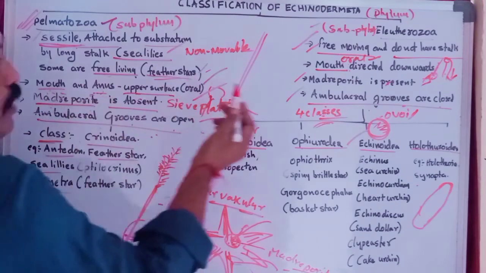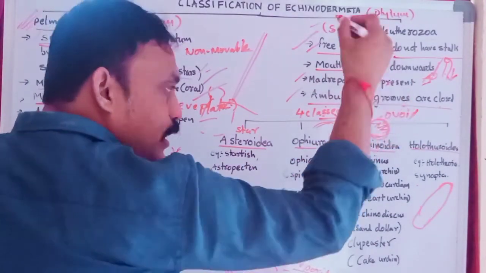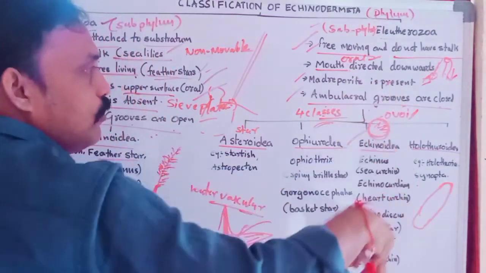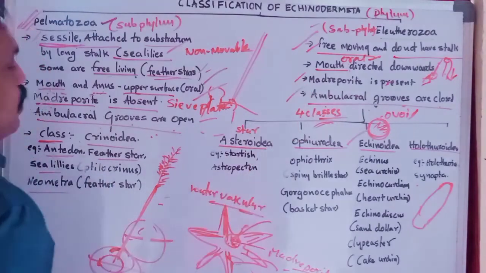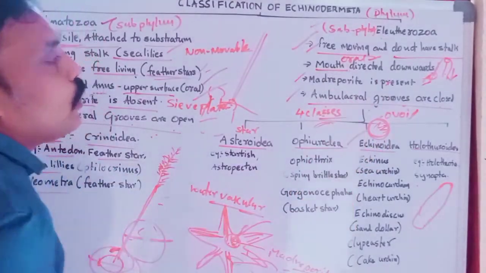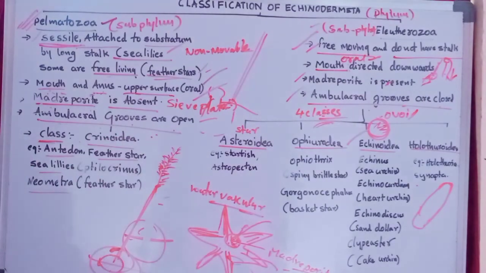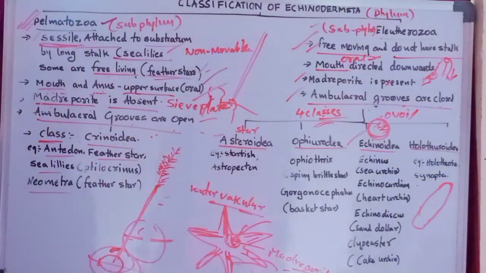Okay, and here the mouth is on the oral upper surface only, but it is directed downward. Okay, and madreporite is absent. Here madreporite is present. Ambulacral grooves are open, ambulacral grooves are closed. Okay, these are the differences between Pelmatozoa and Eleutherozoa. Examples are also important for the NEET exam.